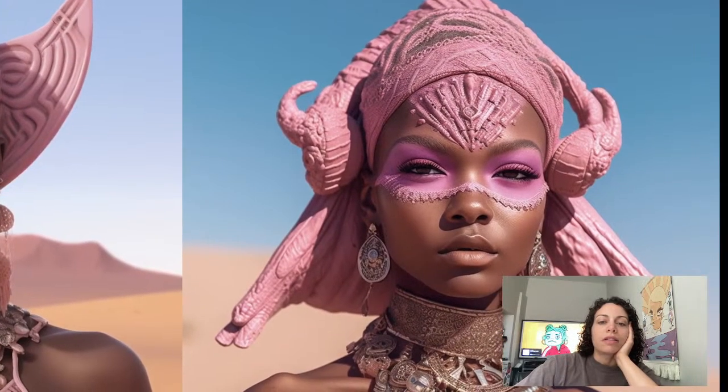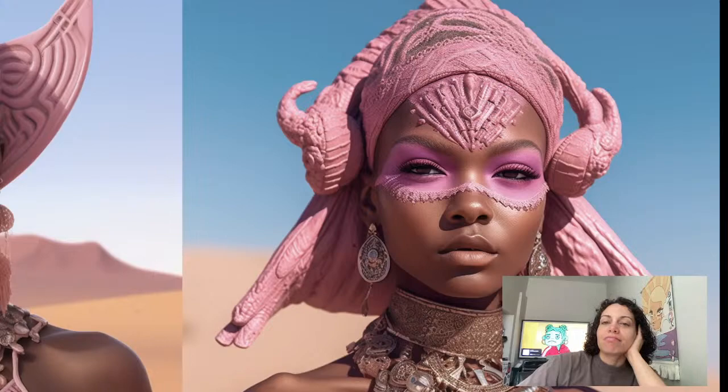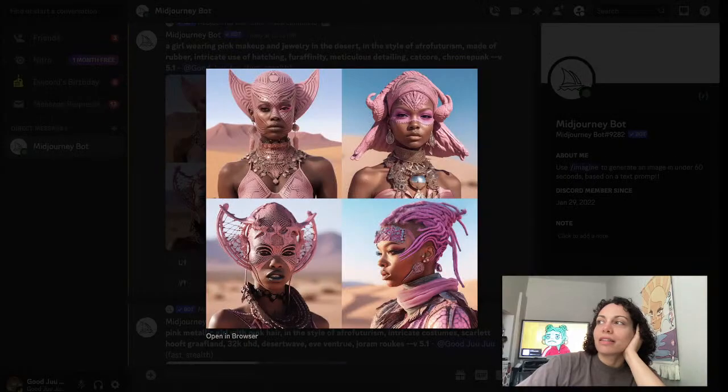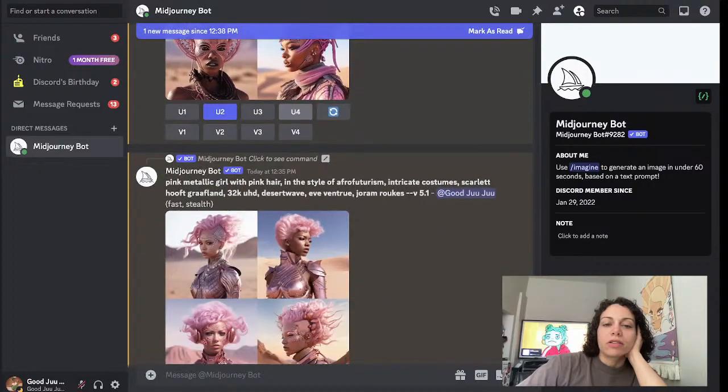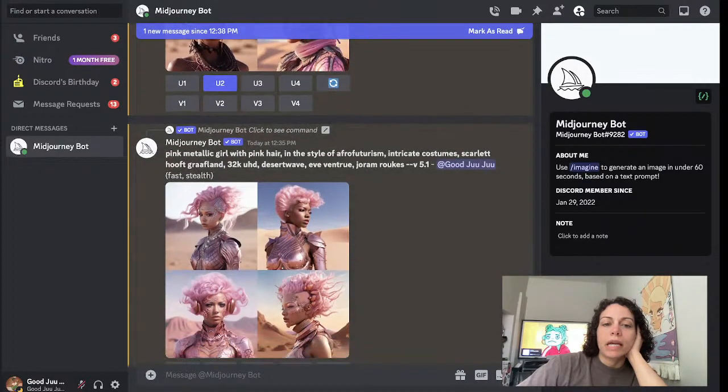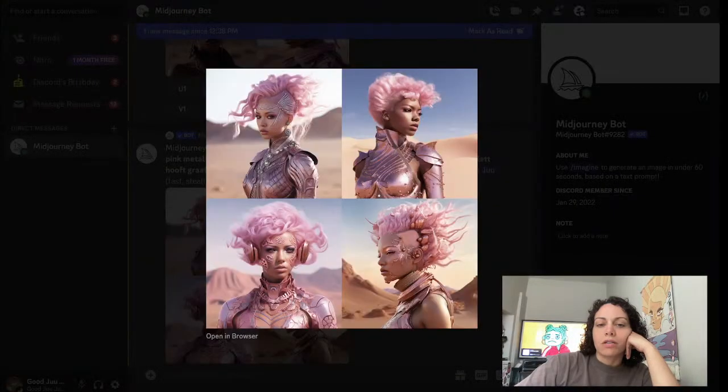I love this. It's like a do-rag, but not. This is probably my favorite. Let's look at that closer. That's so fun. All right, what else did we get here? So we got pink metallic girl with pink hair. Afrofuturism keeps coming up, which is interesting because that was not a term I included in my original prompt, but now seeing it again, it's like, yeah, that's definitely the vibe. Intricate costume, desert wave. Okay, cool costumes for sure.